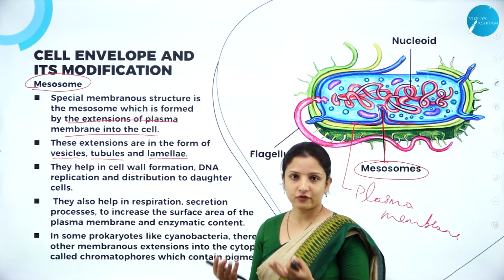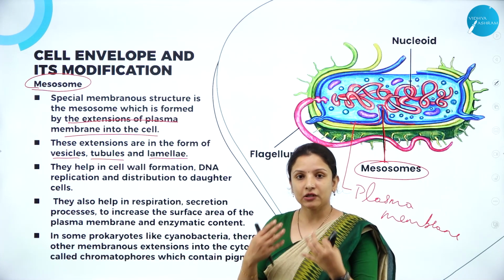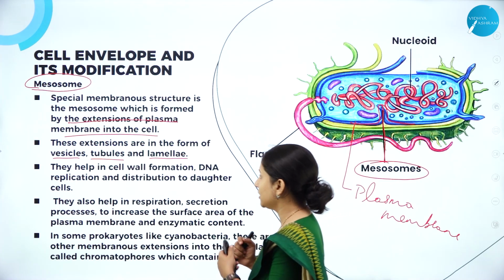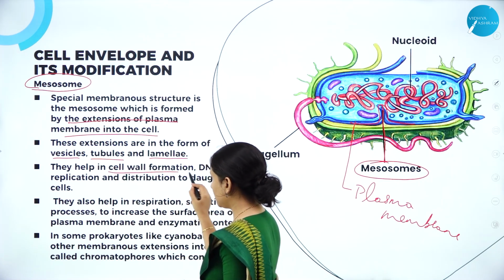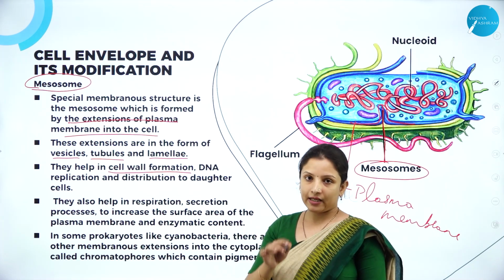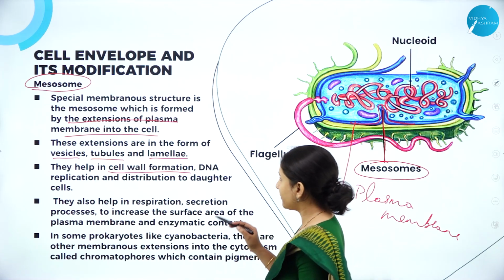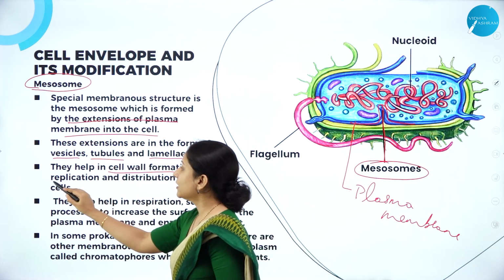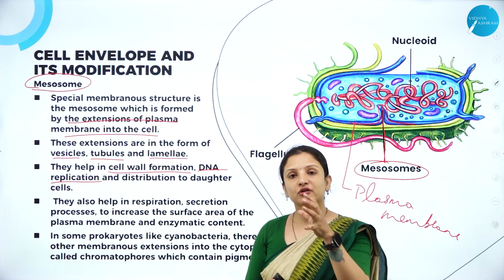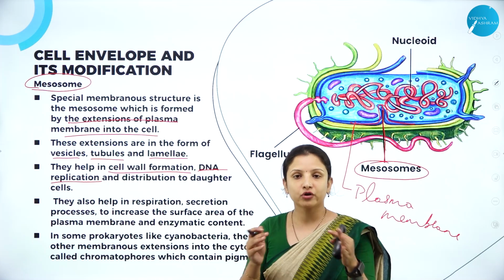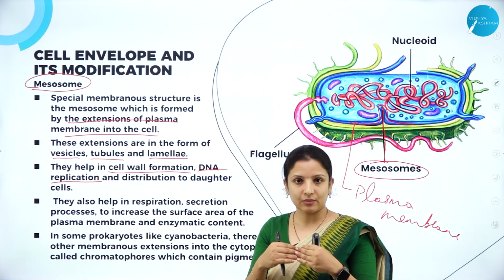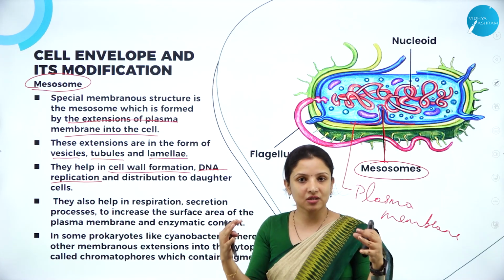And what is the function of the mesosome? Why should this infolding of the plasma membrane occur in the bacteria or in the prokaryotic cell? Because they help in cell wall formation, because the cell wall is the second layer, that is the middle layer in the bacteria. Apart from that, it helps during the replication process of DNA. Why is DNA replication important? Because when bacteria divide, or prior to binary fission, they have to distribute the DNA.